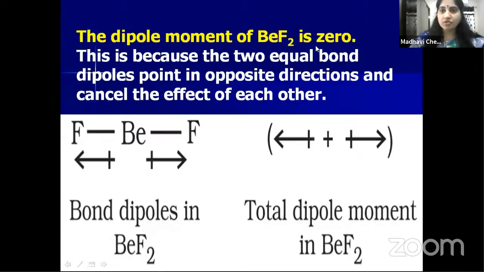Why does it have 0 dipole moment? The dipole moment due to this fluorine is this one, and the dipole moment due to the other fluorine is this one. These two are vectors which have the same magnitude but opposite direction. So each vector cancels the other, and the dipole moment of BeF2 is 0.